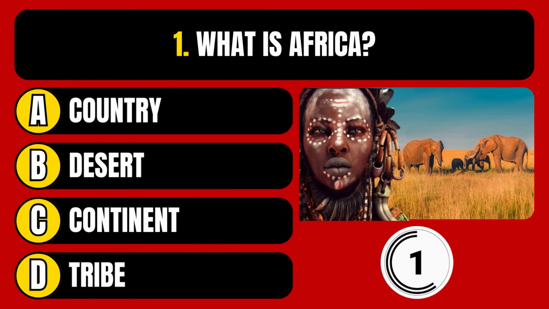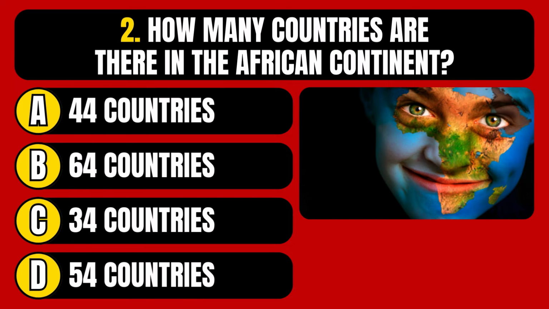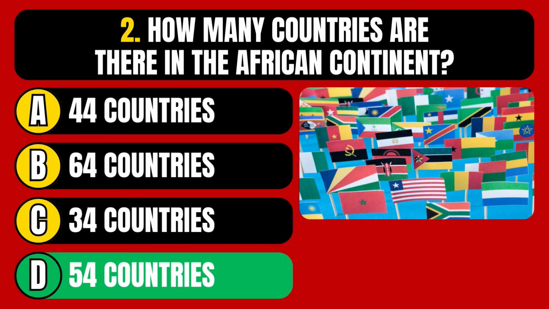The correct answer is option C, continent. How many countries are there in the African continent? 44 countries, 64 countries, 34 countries, or 54 countries? The correct answer is option D, 54 countries.